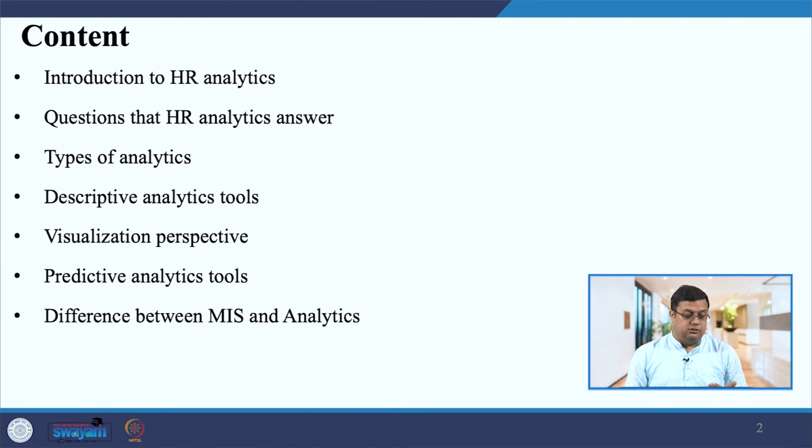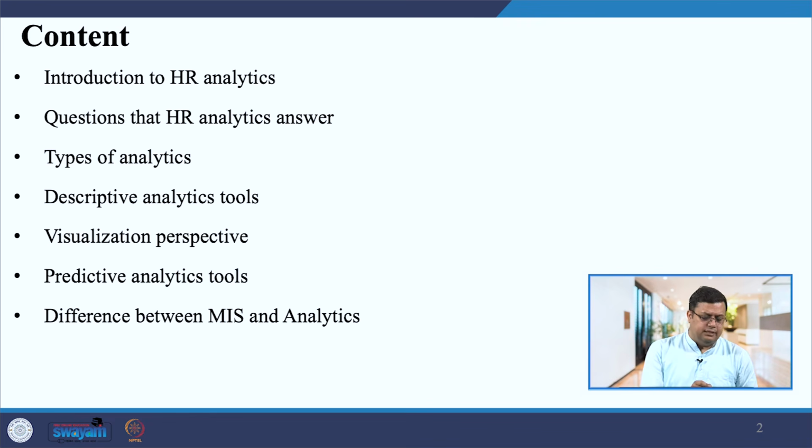What is the content? First, we will understand the introduction to HR analytics. Next, the questions that HR analytics can answer: what type of questions you can frame, and then you can get the answers to those questions. Next is the types of analytics. What are the types of analytics?